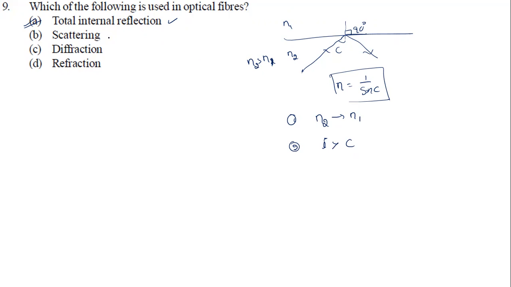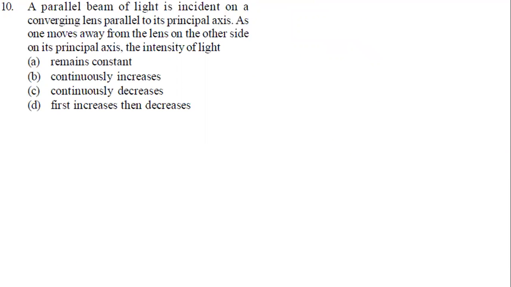Okay, sir, what about the others? Scattering of light means what? What is diffraction? What is refraction? You should know these things. Refraction means what? What is scattering? You need to have a look at those things also. Especially this optical fiber works on what basis? Total internal reflection. Is it clear? Yes. Let us have a look at the next question now.